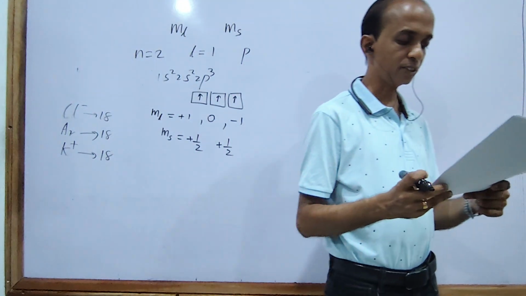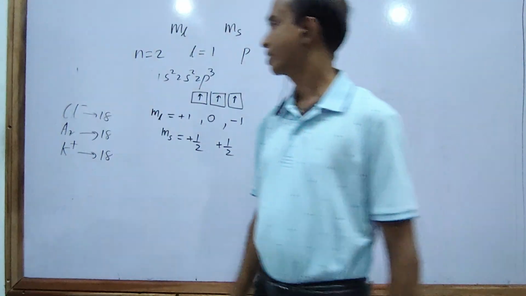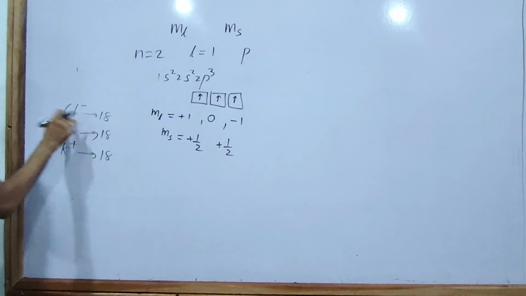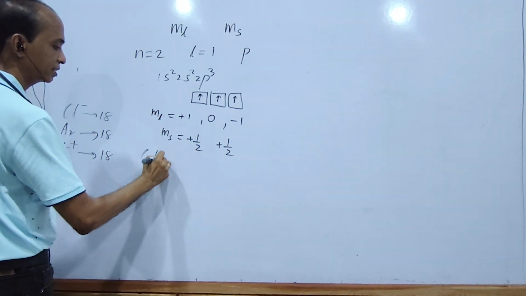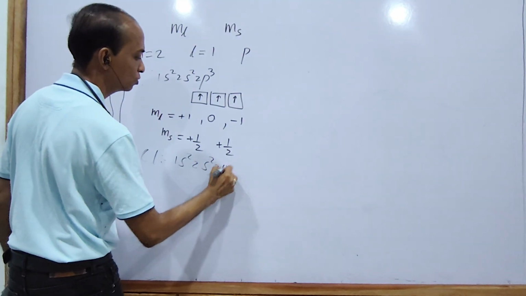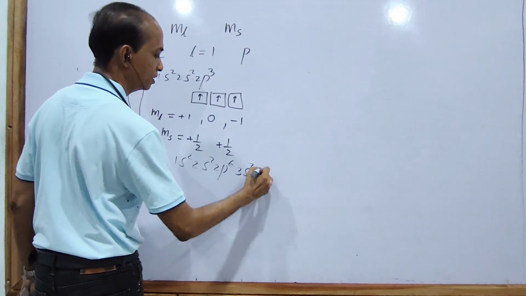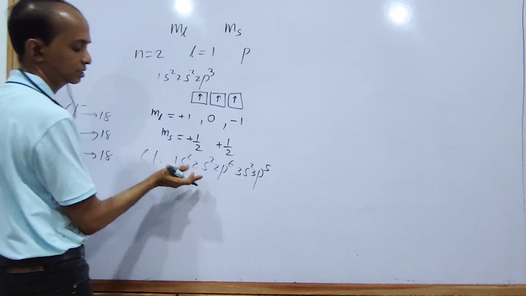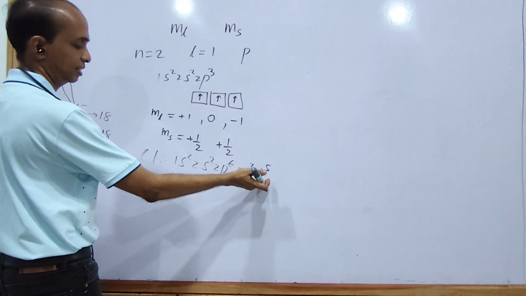Fifth one, they have the same number of p electrons. That's correct. If you write the electron configuration of chlorine, it is 1s2, 2s2, 2p6, 3s2, 3p5. That means 10, 12 and 17.